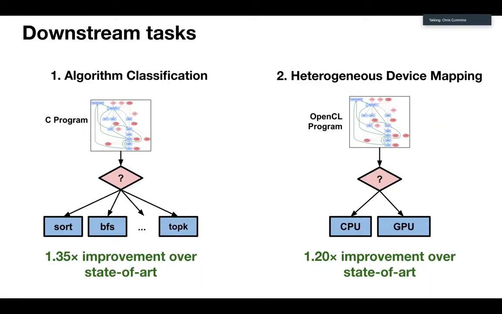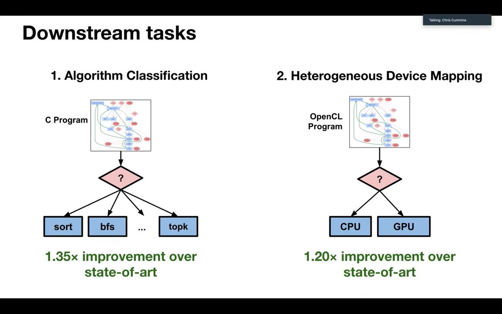Okay, so we're getting towards the end of my talk now. I'd just say that we're not just interested in data flow analysis and solving already solved problems, because why would we be? What we actually want to do is, of course, use this approach to do reasoning about programs and reasoning for optimization. So we tested this on a couple of downstream tasks.